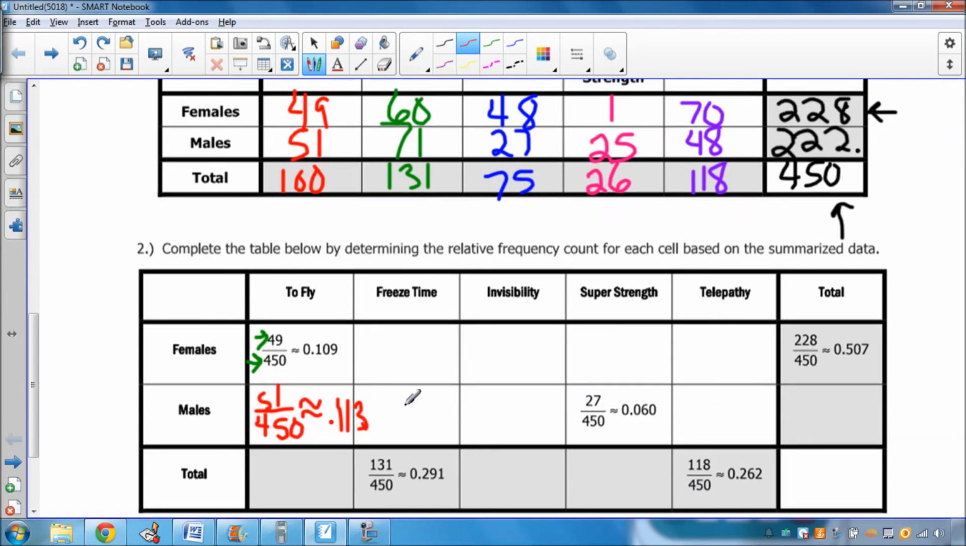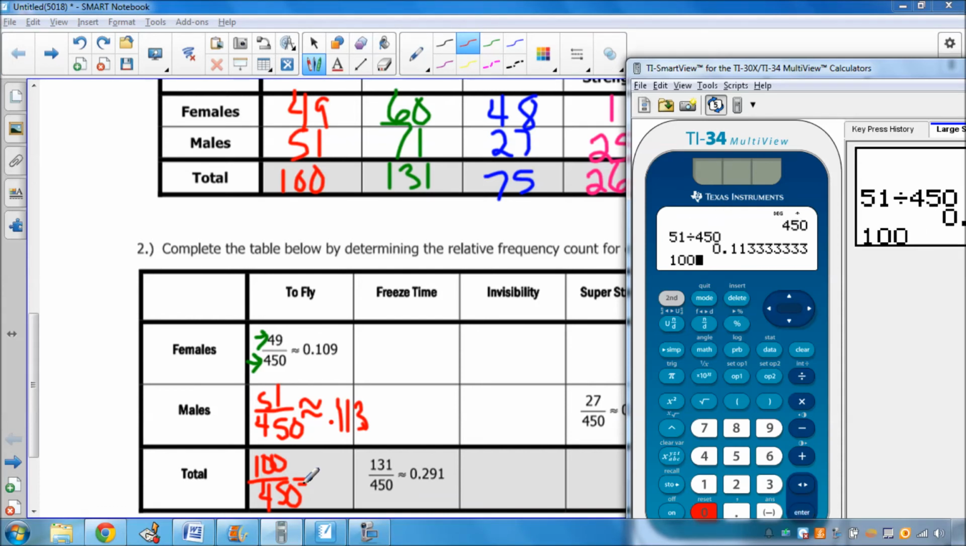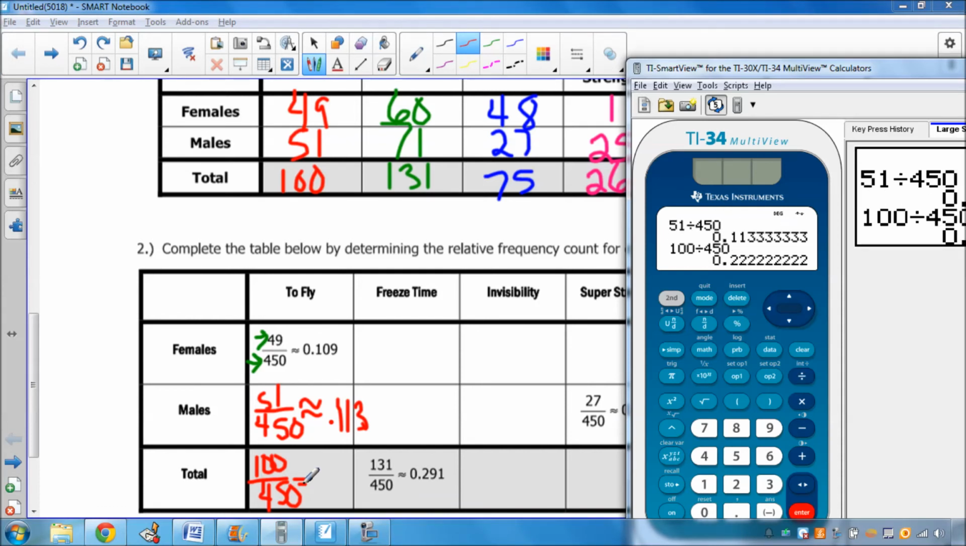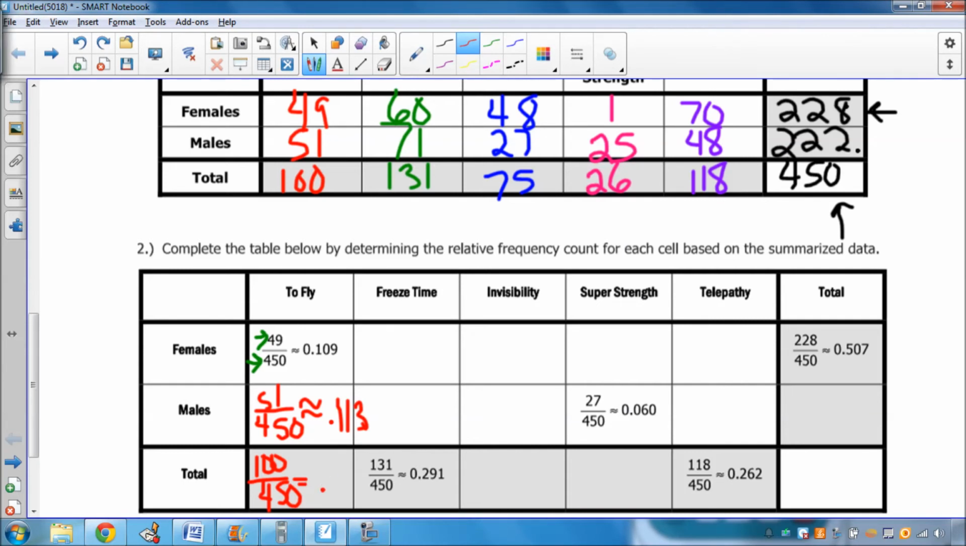And then there were 100 people altogether surveyed out of 450. So I want to figure out what percentage of people altogether chose to fly. So 100 out of 450, you get 0.222. So we'll write that out, 0.222, which means about 22% of people who were surveyed chose to fly. Males, females, it doesn't matter. 22% of everybody that was surveyed chose to fly.